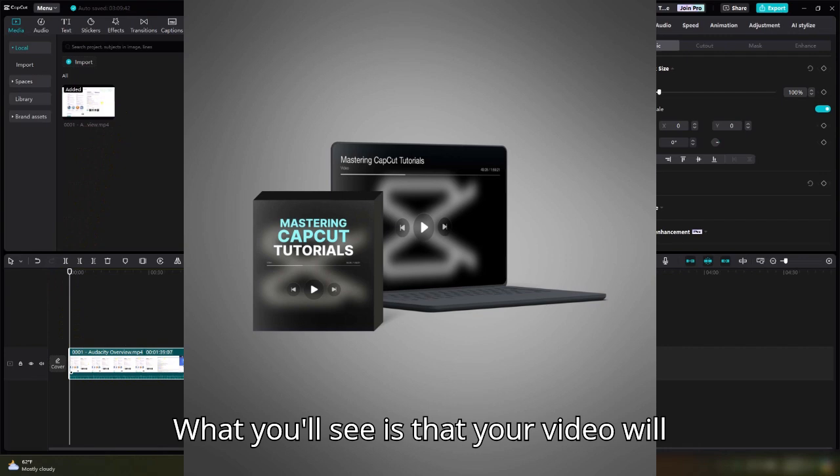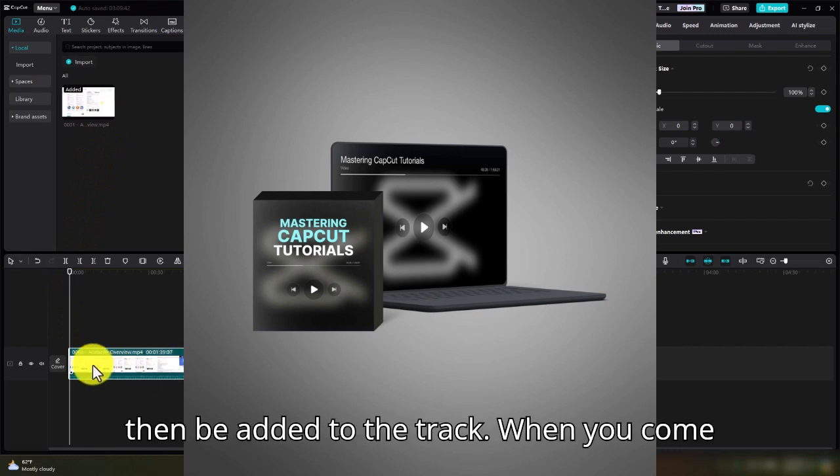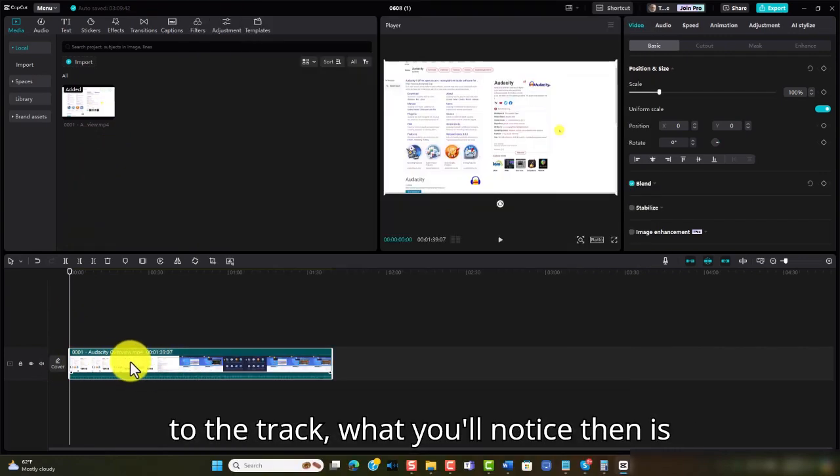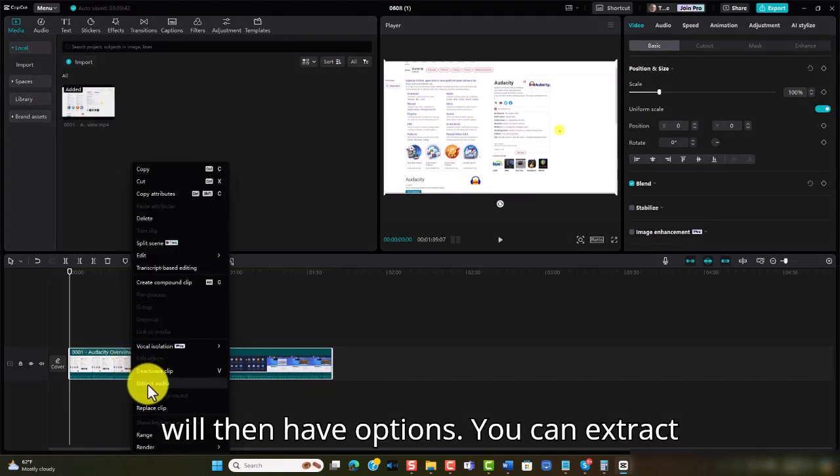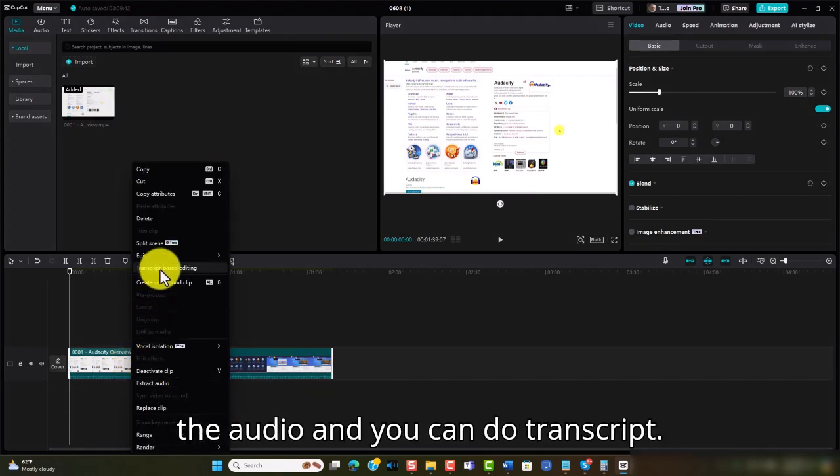What you'll see is that your video will then be added to the track. When you come to the track, what you'll notice then is that you can right-click the track and you will then have options. You can extract the audio and you can do transcript-based